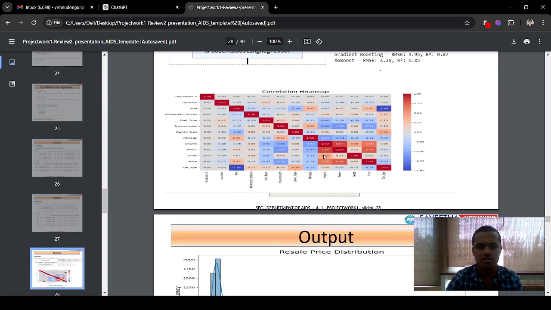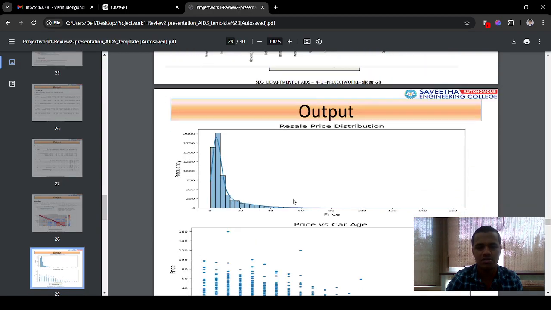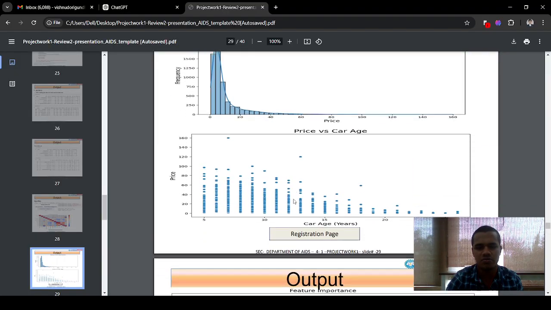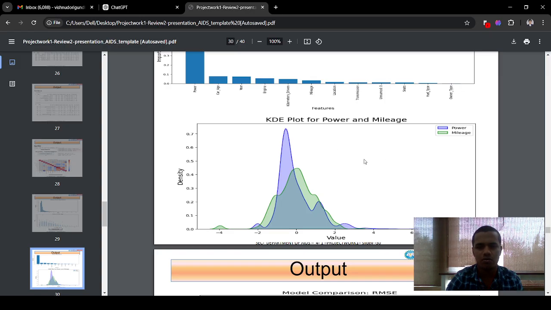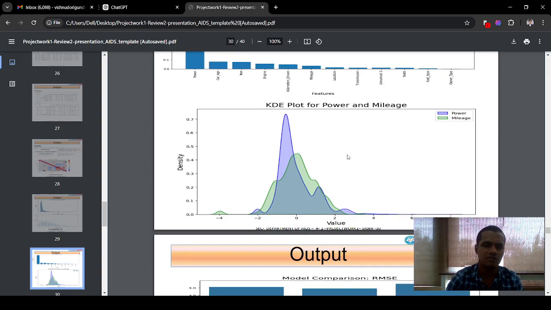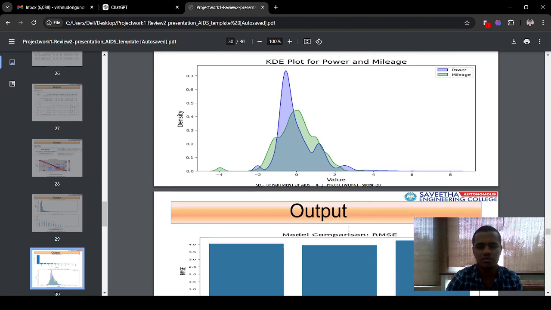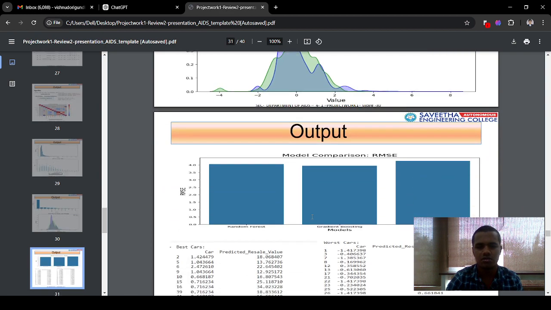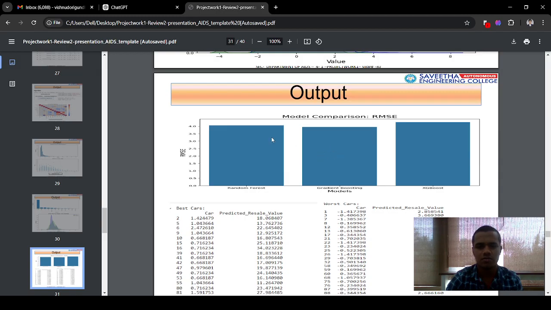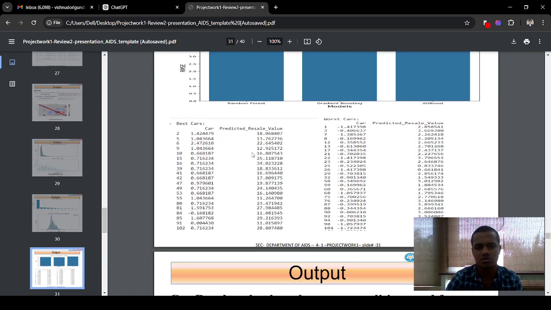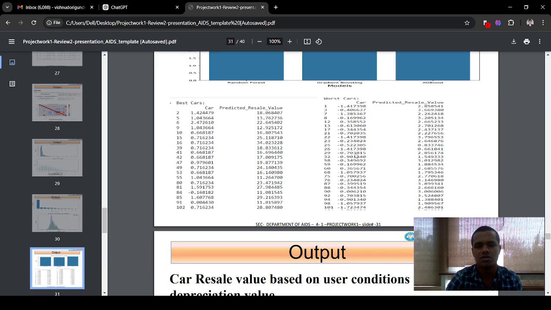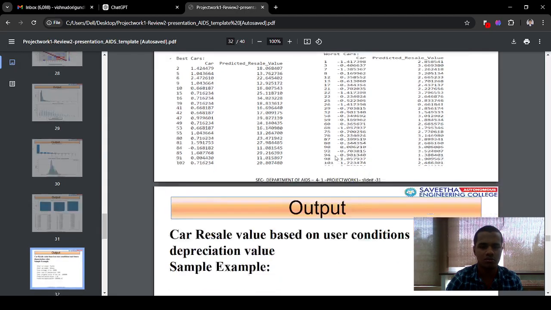This is the correlation heat map for my project, and these are the visualizations for resale value prediction. And these are the KDE plots for my power and mileage. It will differentiate the density and value for my car. Here it tells which algorithm has the higher RMSE score, the XGBoost algorithm, and here it denotes the best cars and worst cars.